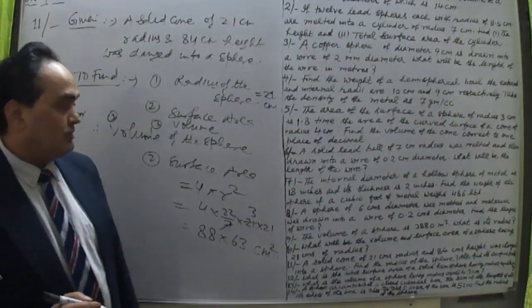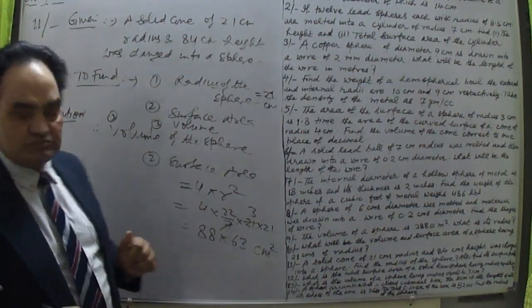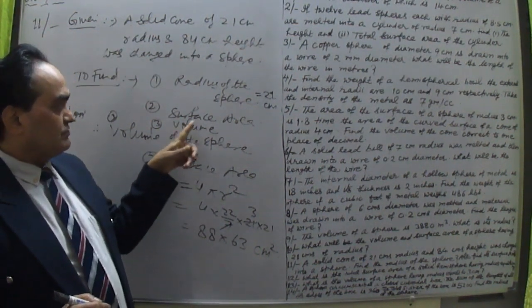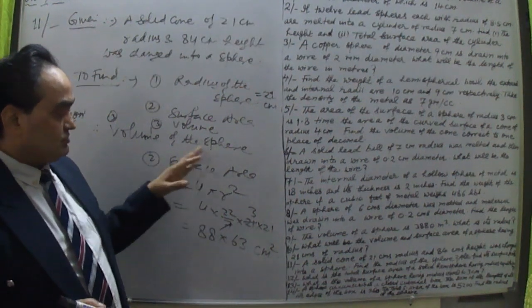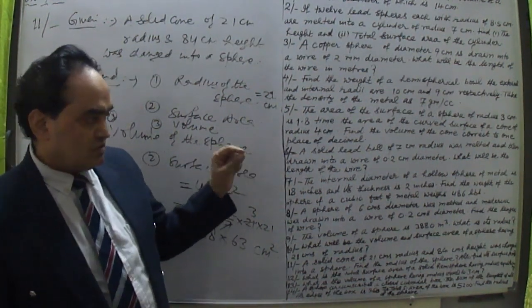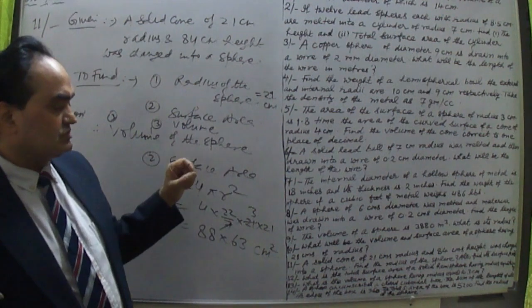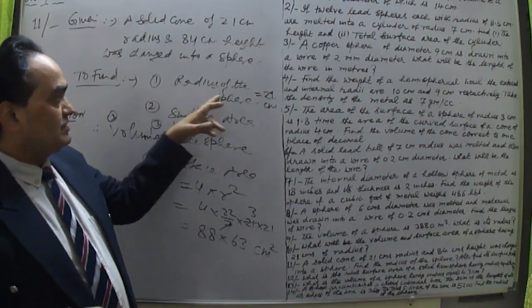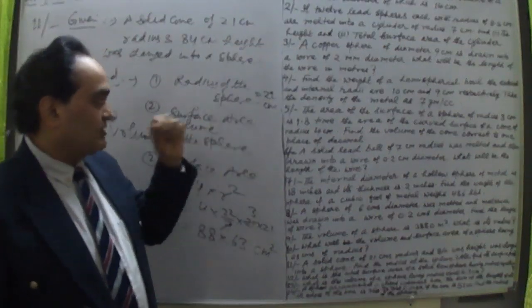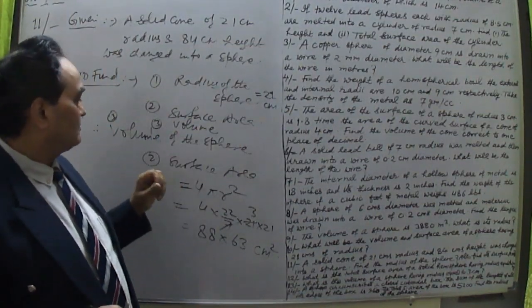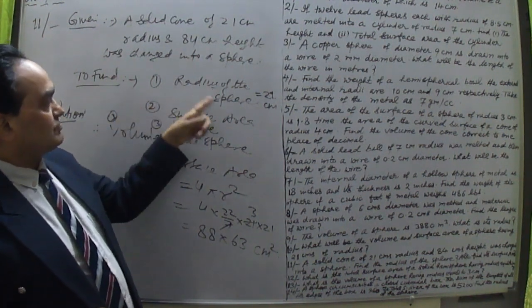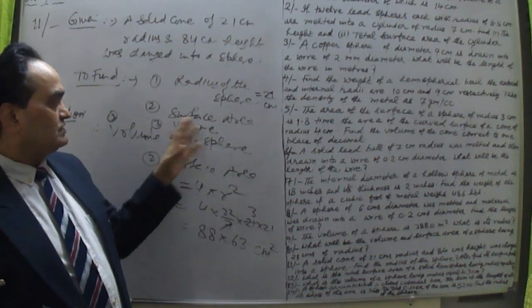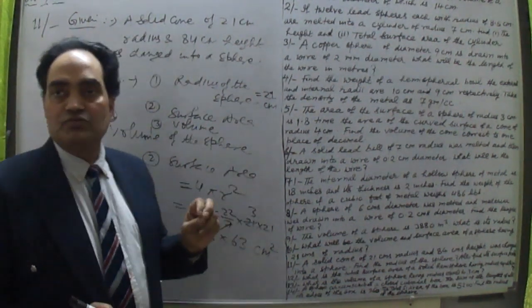Yes, guys. So I'm doing question number 11, in which I had calculated... the surface area we have to calculate, which was left. This was one of the questions which was required to be solved, and the radius of the sphere was given. What we have to find out, to find the radius of the sphere, we have calculated 21 centimeter, and the surface area of the sphere we have to calculate.